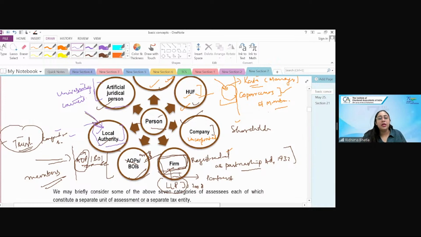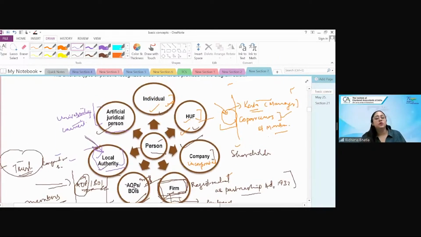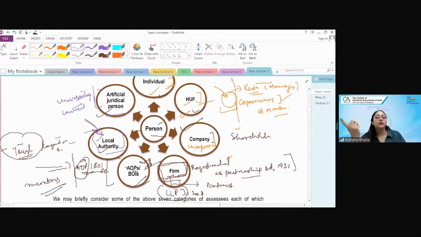Any doubt now in any of the term? Why identifying the person is very important. The first step in computation of income is identifying the person. जब किसकी return file कर रहे हो? Firm की, उसके partner की, firm और partner, that is different. HUF or its member, company or the shareholder or the director, or AOP or the member, or individual. So based on that, you choose the correct form. So the first step is identifying the